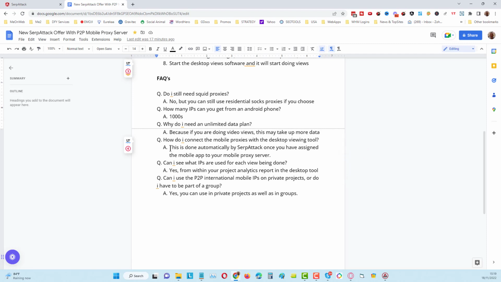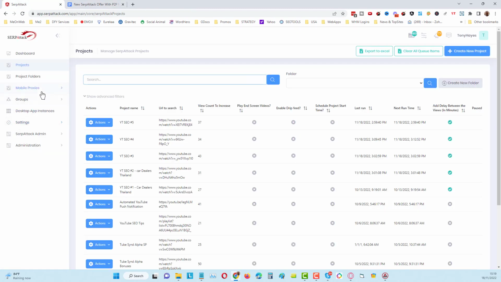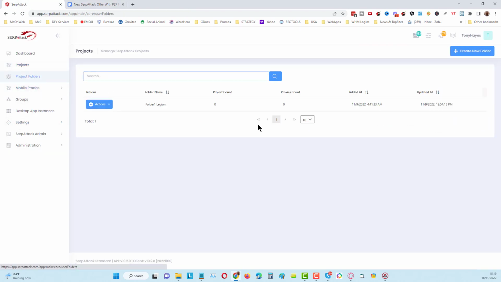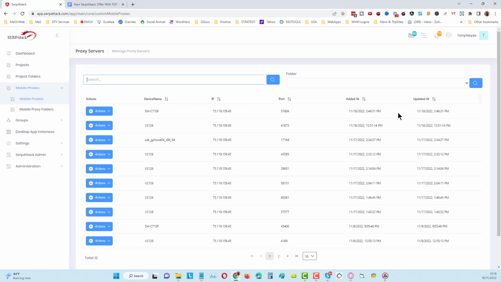Okay, how do you connect the mobile proxies to the desktop tool? Well, basically, once you have created your folder in here, and you can see I'm only using one folder here, and you have connected your mobile app and you've chosen that folder, then it's going to show here in the mobile proxies that you're logged in. Okay, it's going to show you here. In fact, we need something here to say that we are logged in, but you can see the time it was last logged in. And as long as you can keep your mobile screen open, then it will continue to view, etc. Okay, so that's basically how we can do that.